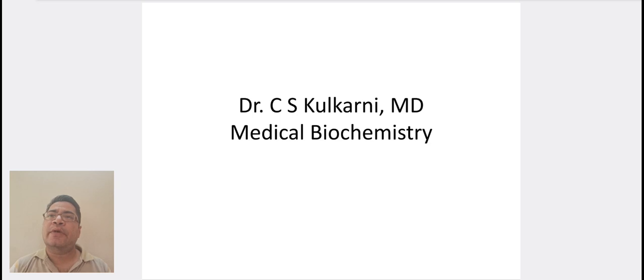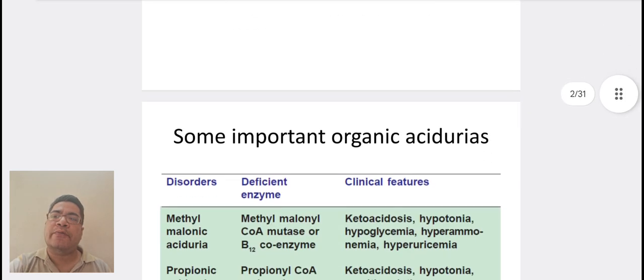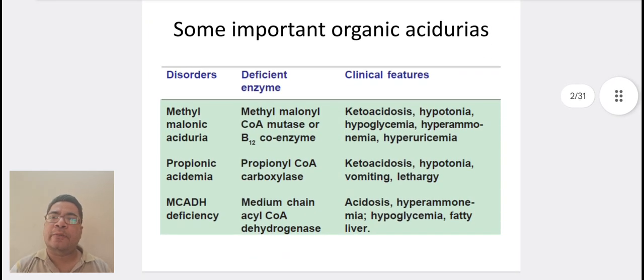In the last session, we ended up with alpha oxidation. In today's session, we will continue with some important organic acidurias. Then we have omega oxidation, in which dicarboxylic acidurias are seen. Then lastly, we have de novo synthesis of fatty acids, where fatty acid synthesis is a multi-enzyme complex. Good morning everyone. Let us start the topic.